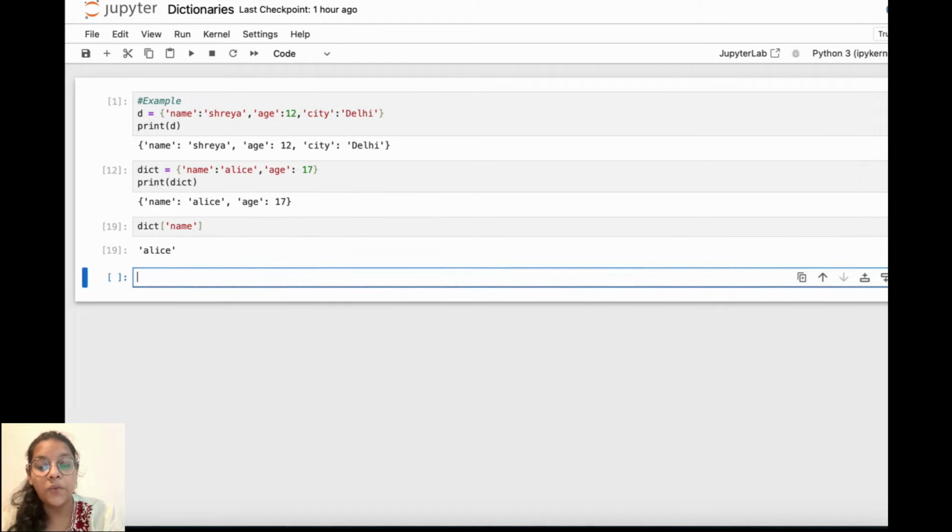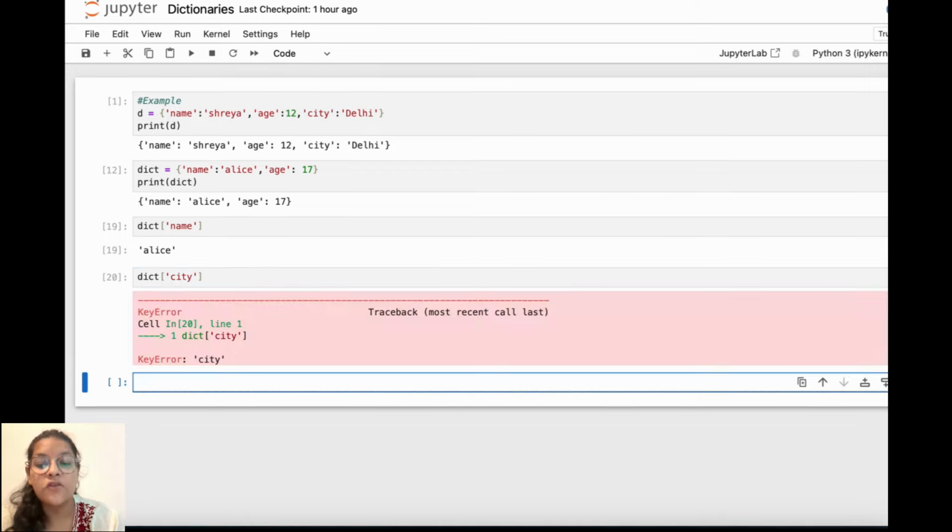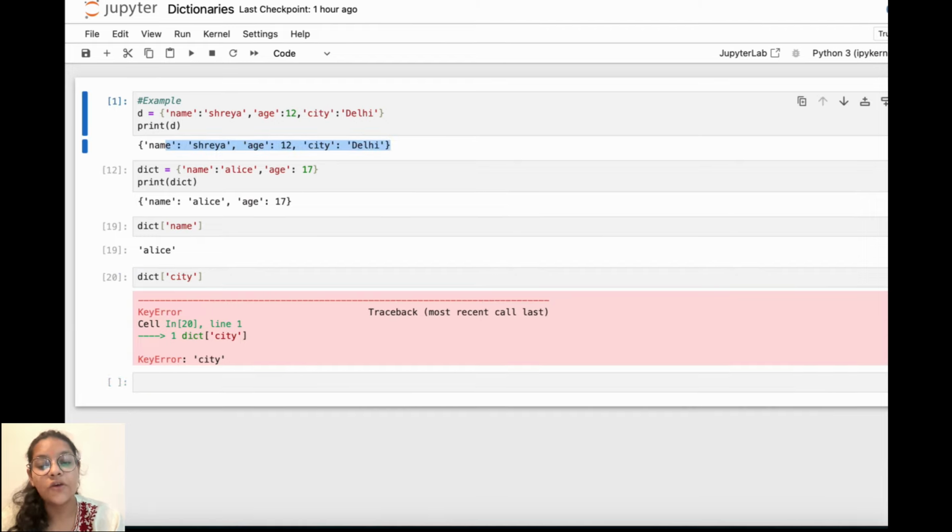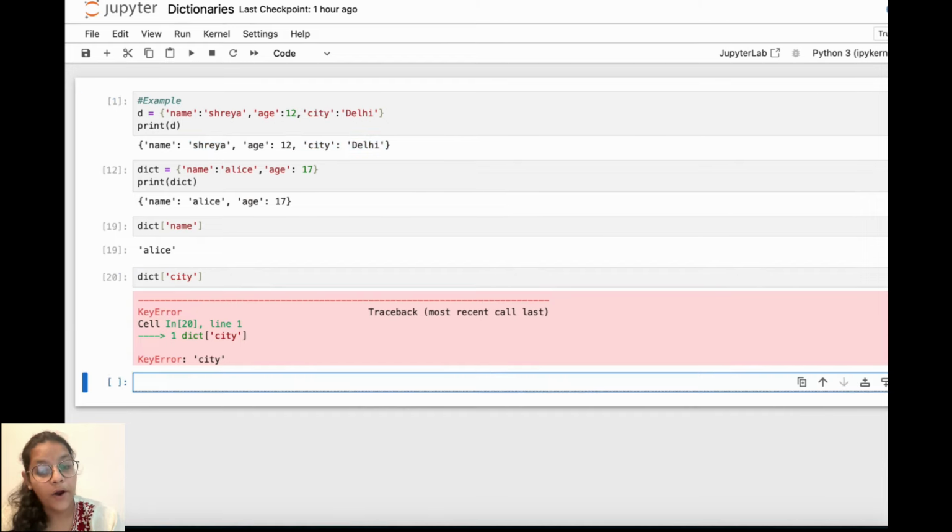But another way: if you write dict and city, and this is not in this dictionary, it will give us an error. To avoid this error, we can use another method, the get method. Here I'll write dict dot get, city, comma, we'll write not specified, then you'll print it.